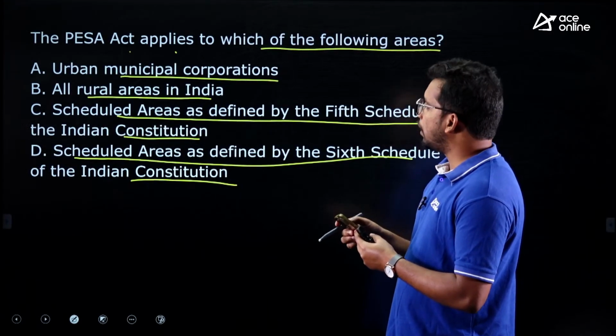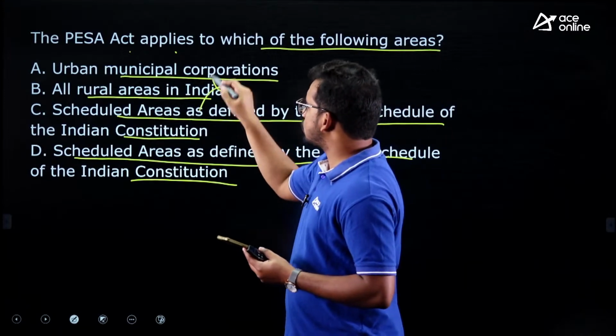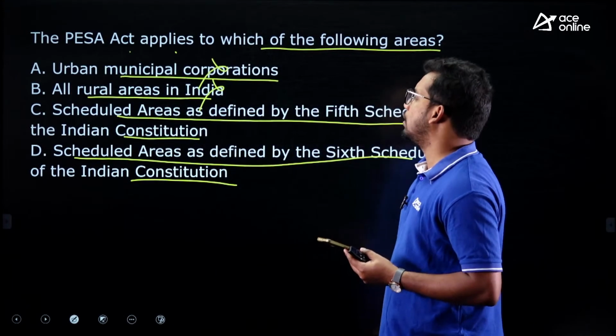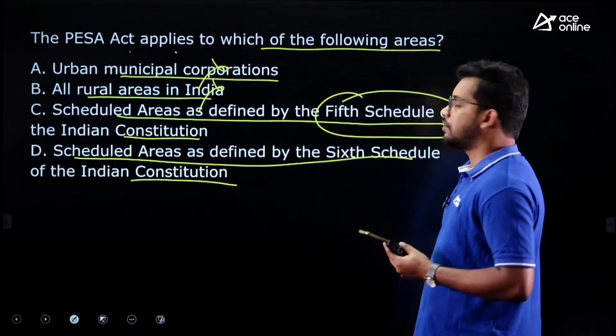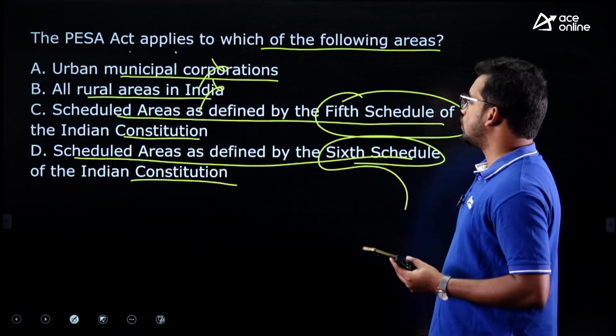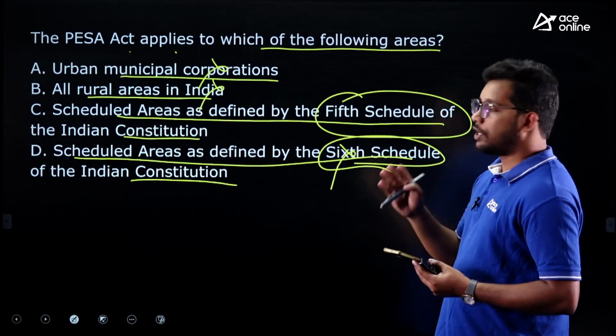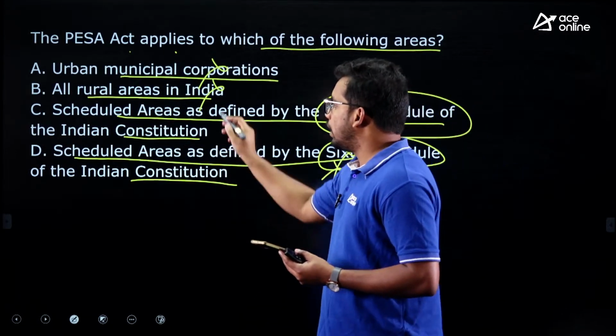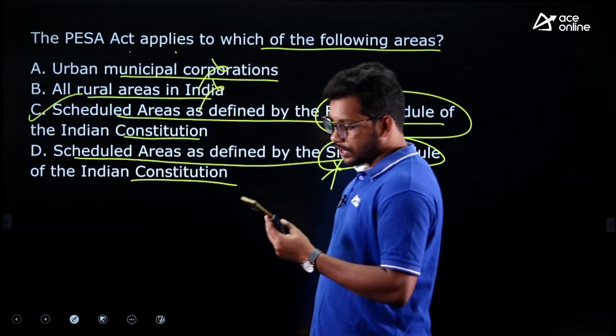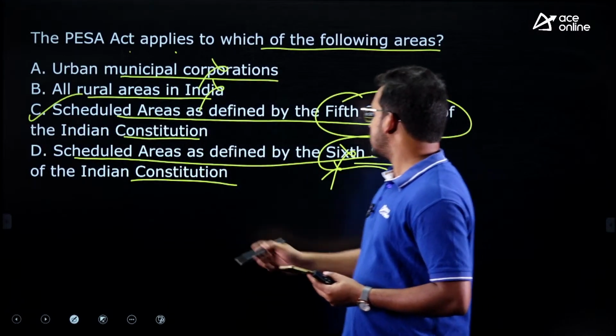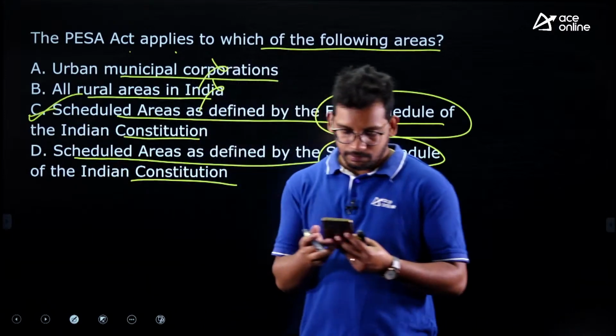For the last question, this is not applicable to all rural areas or urban areas. You may confuse the Fifth Schedule with the Sixth Schedule. This is not the Sixth Schedule, which covers four states: Assam, Meghalaya, Tripura, Mizoram. It is not applicable there. It is for the extension of Fifth Schedule areas. So the answer is C.